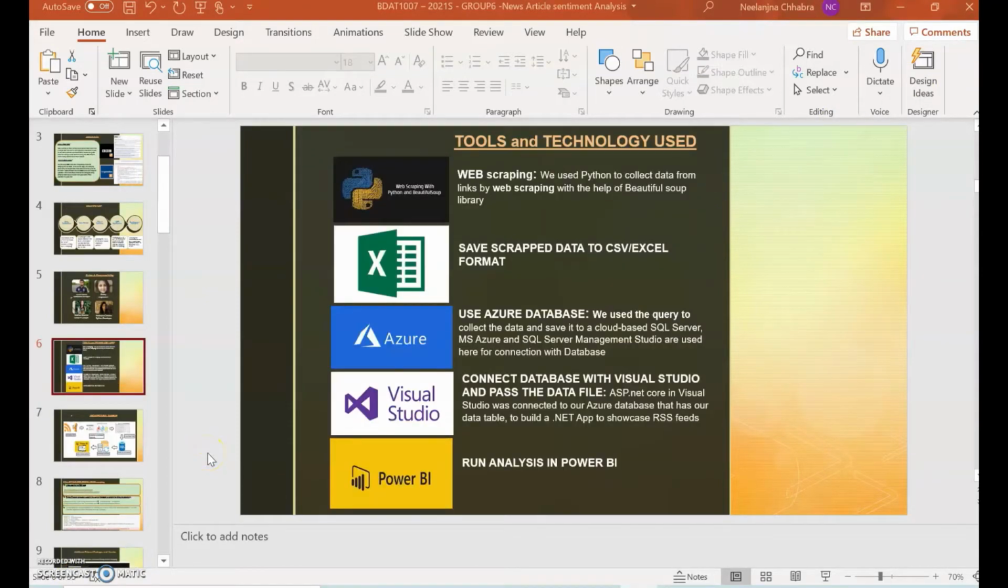So we are going to jump on the tools and technologies used. This is the web scraping with Python, and we have used Beautiful Soup, and then we are going to save the scrap data in the CSV or Excel format, and then we are using the Azure database for the queries to collect the data, and then Visual Studio for making the .NET application, and then the running of the analysis in Power BI.